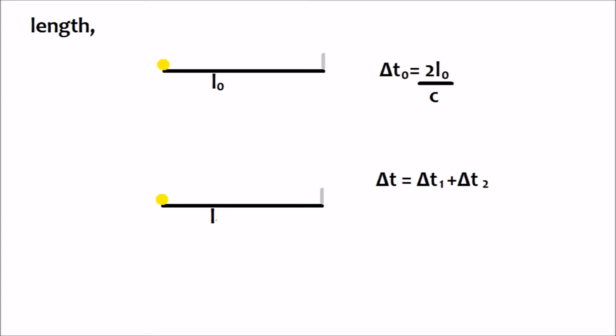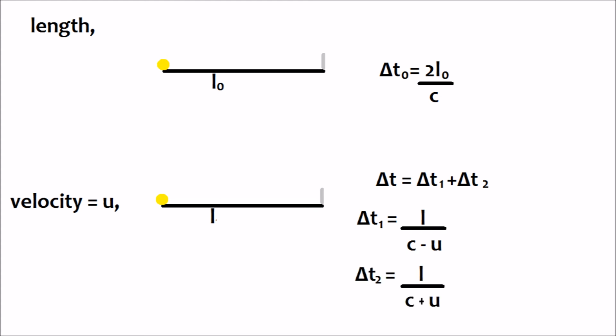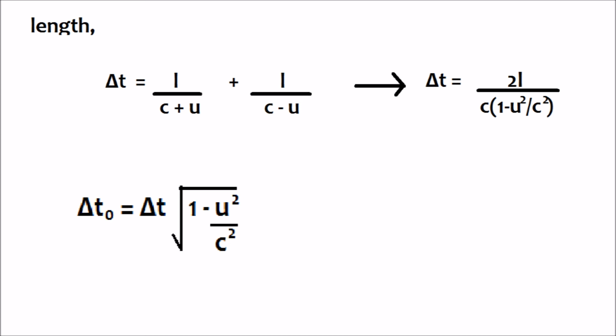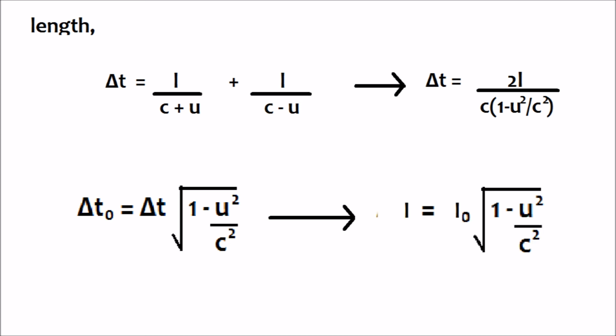So let the total time be delta t, which is the sum of delta t1 and delta t2. For the forward trip, delta t1 is equal to L divided by c minus u. For the backward trip, delta t2 is equal to L divided by c plus u. Adding them up to get delta t, we get 2L by c times 1 minus u square by c square. Substituting these values in the time dilation formula, we get L is equal to L naught times root of 1 minus u square by c square. What I would like to say here is this was not the way Einstein proved this equation. There are so many ways to prove so many equations, but I find this method to be quite simple and hassle-free.